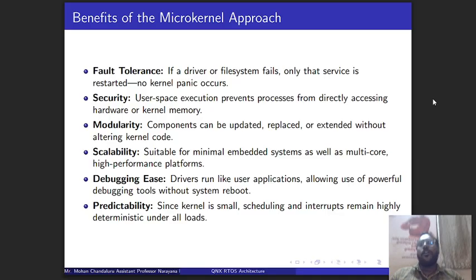Then modularity: the higher process will be divided into small chunks, into modular programming, and this modular programming is the essential part and main benefit of the microkernel architecture. And scalability, more scalability is there. Debugging is very easy. Why? Because when debugging, we create some breakpoints and check line by line, so everything will be available in the QNX architecture.